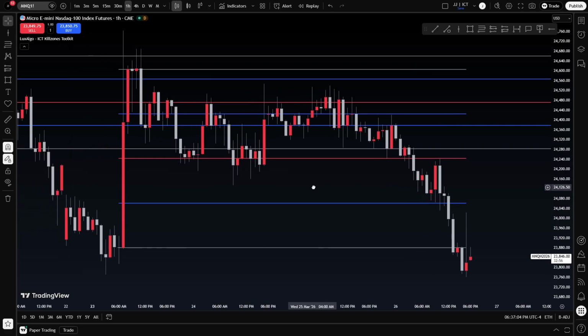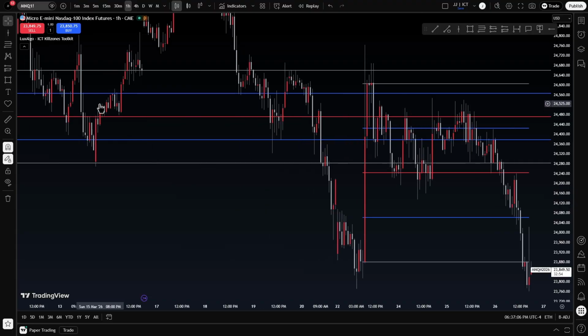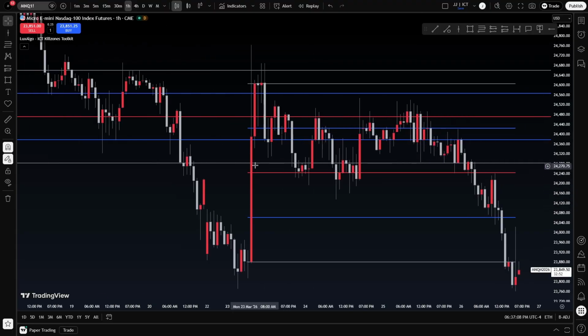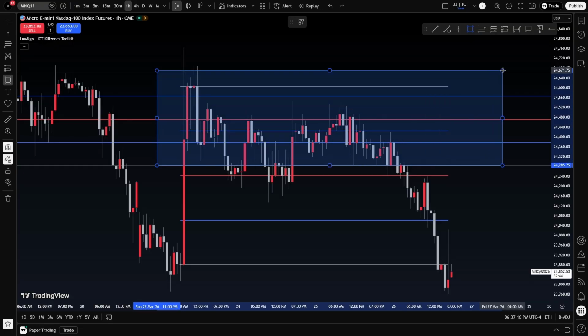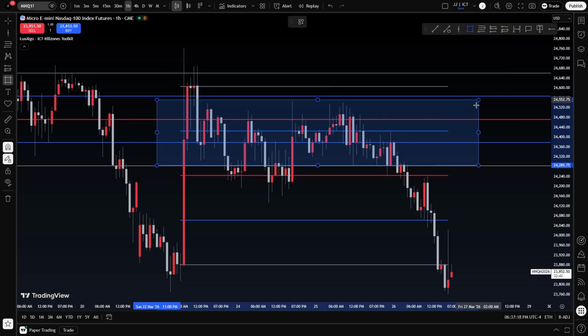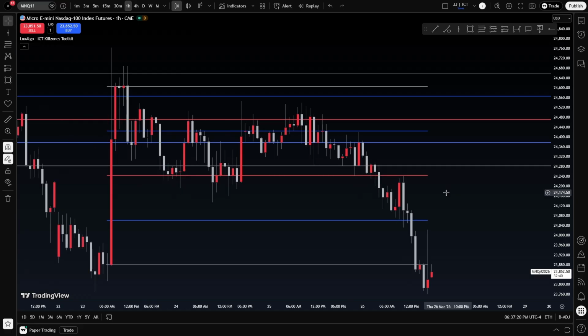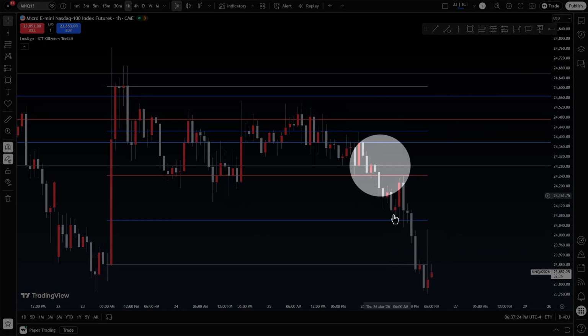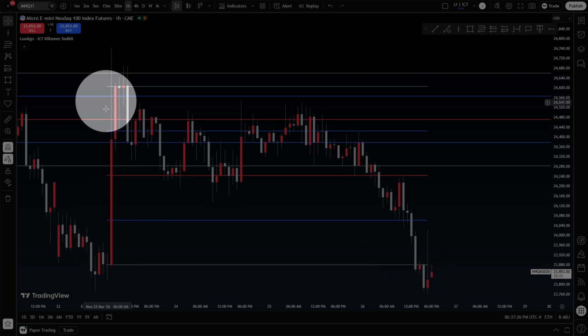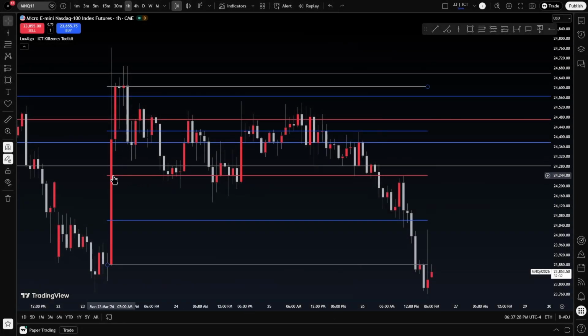So we have a bearish PD array, which is the suspension block, and we have a bullish PD array, which is, obviously, this bullish liquidity void. Don't get too confused with the lines. I'm going to point it out myself. Anyway, this one up here above price is a suspension block. The one that price is currently in, or kind of sort of outside of, is the liquidity void right here. Just remember that. So we've got the bullish liquidity void and the bearish suspension block.